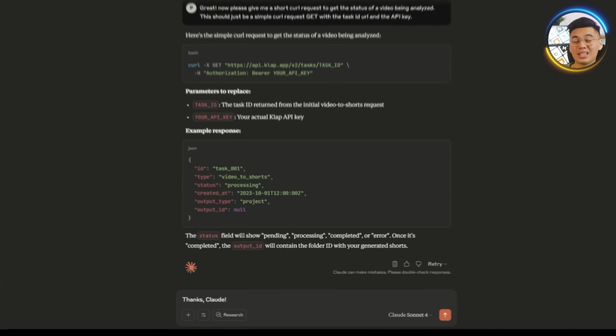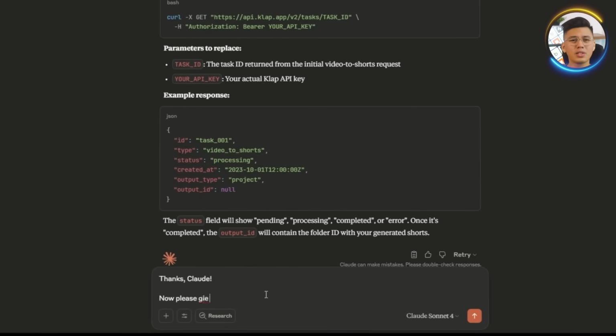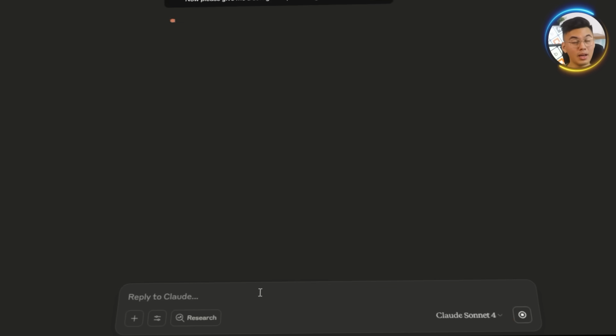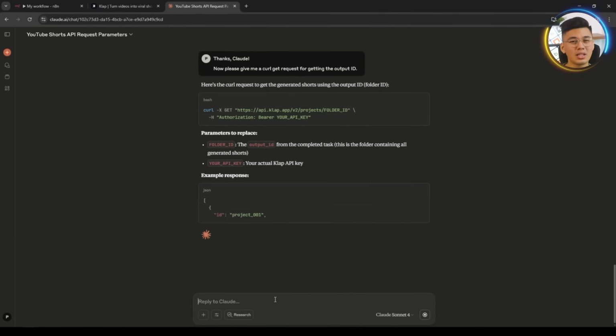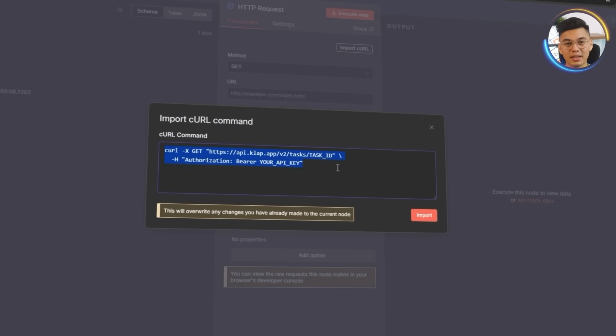To generate the correct CURL command, we will ask Claude. Thanks, Claude. Now please give me a CURL GET request for getting the output ID. After getting the updated code, let's head back to N8N. Click Import CURL and paste it in.